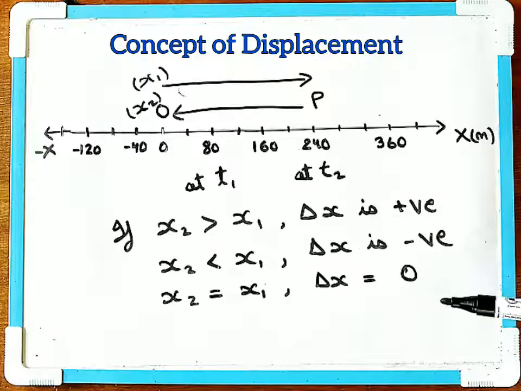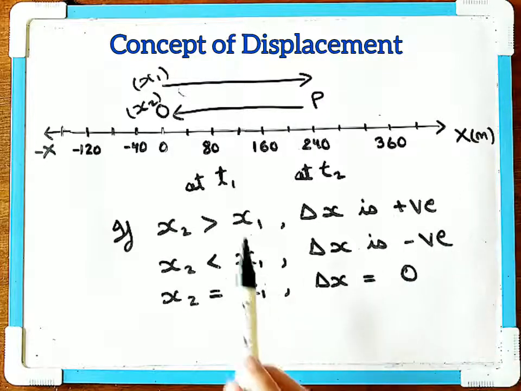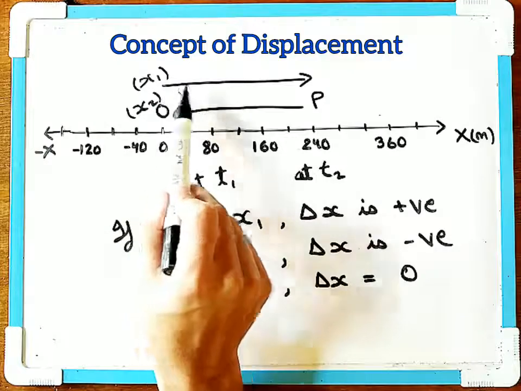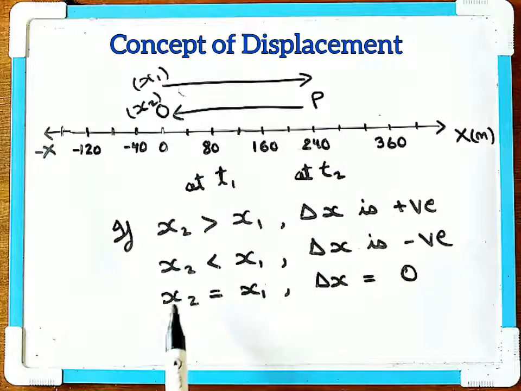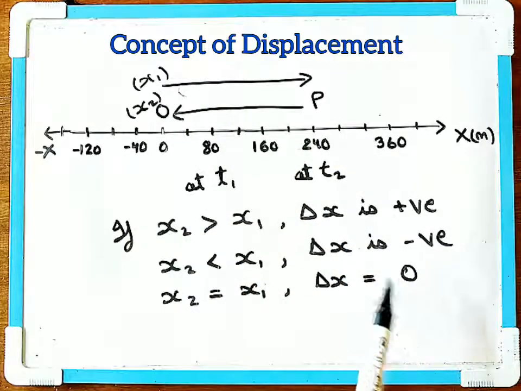Now path length. Path length is always positive. Path length is taken to be the magnitude of the displacement. So here, in this case, if it moves from O to P, P to O, the displacement is 0, but the path length is not equal to 0.